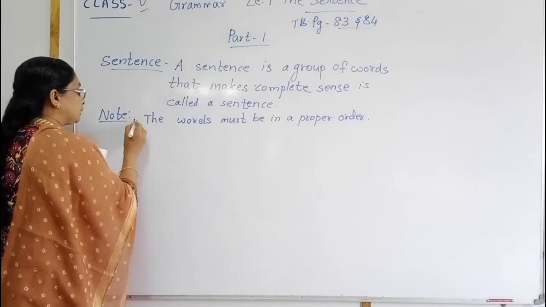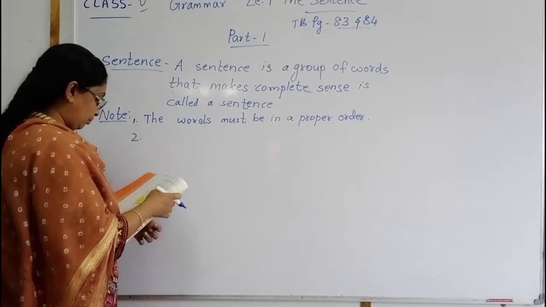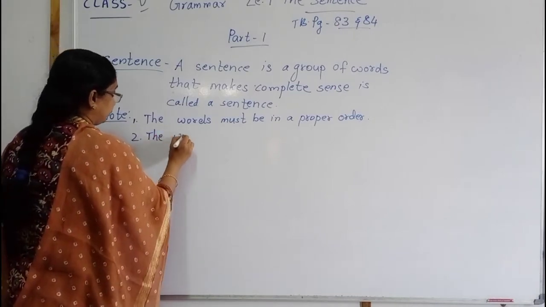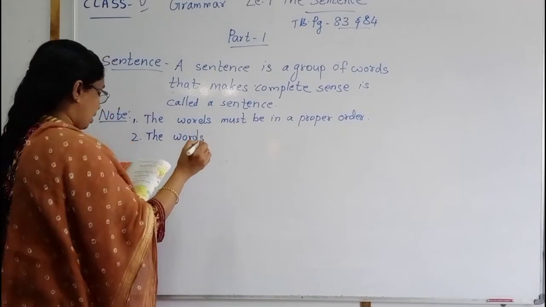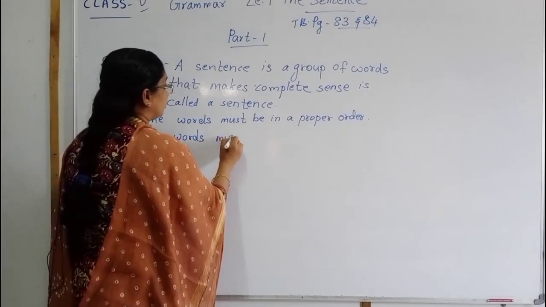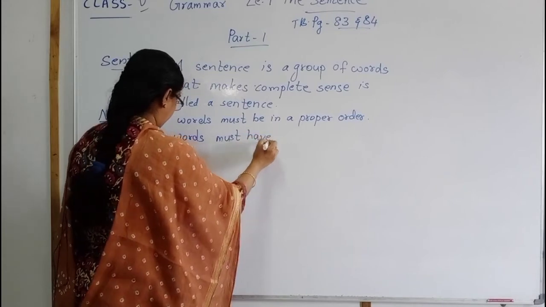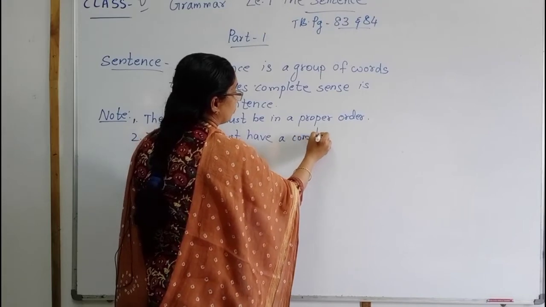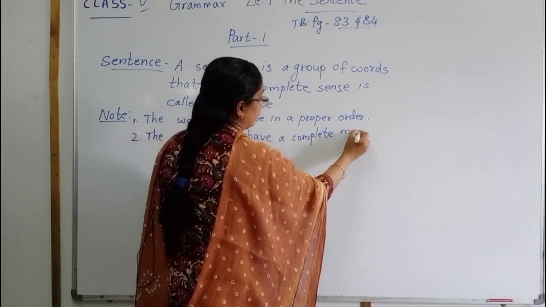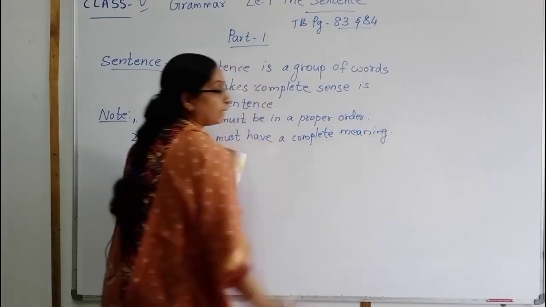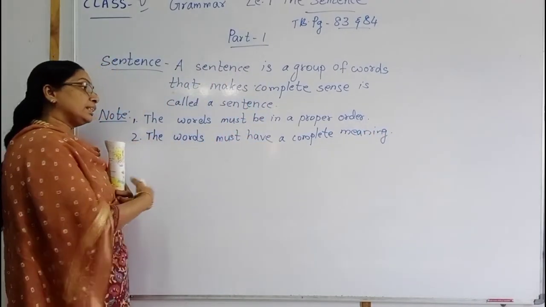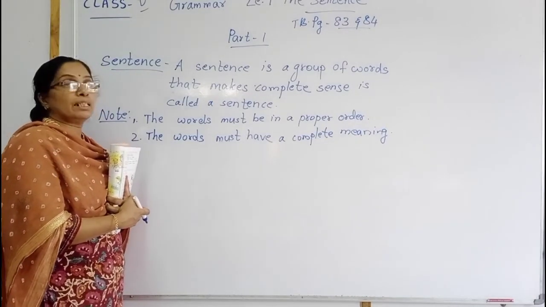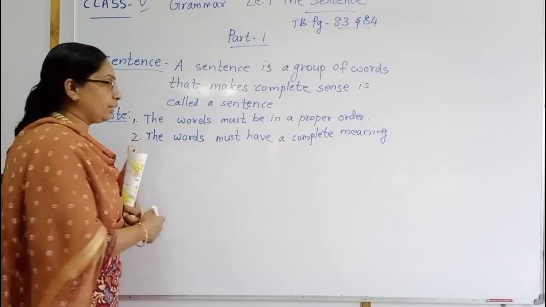Then the second one is the words must have a complete meaning. That means when we are writing, the sentence must have a complete meaning. When we are writing, we should get the complete meaning. The sentence should not be incomplete. Okay.